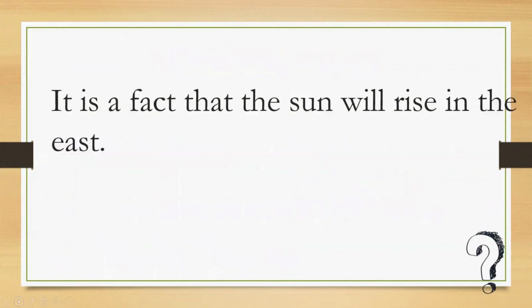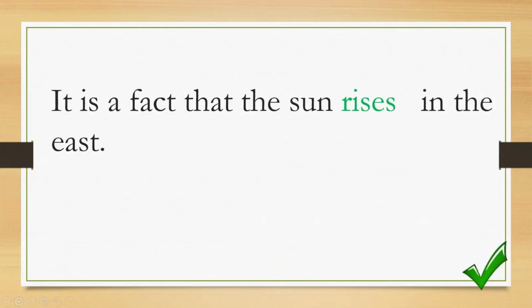It is a fact that the sun will rise in the east. Now, what makes this wrong? What word is that? Can you point out? Well, the verb phrase will rise. Now, the future tense, why did we use the future tense of the verb here? Do you think the sun will rise in the east in the future? Well, what makes this wrong is that it should be rises.